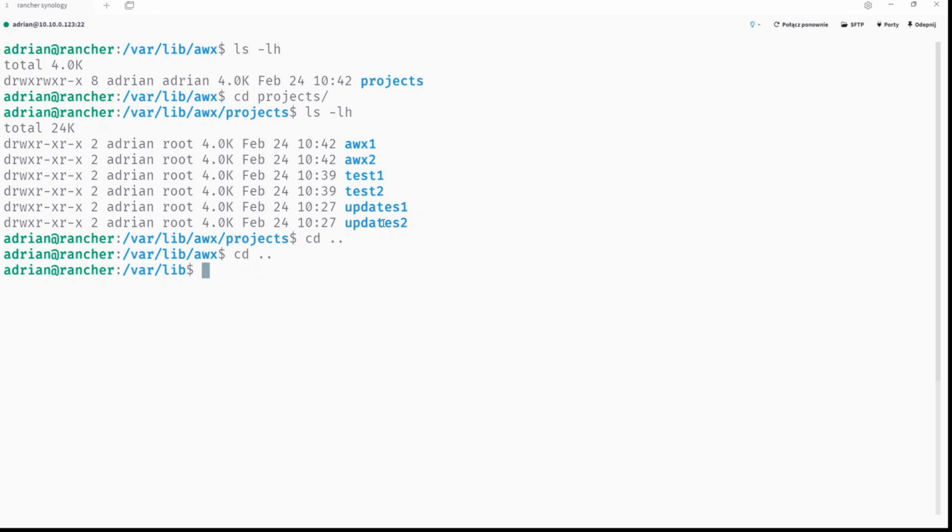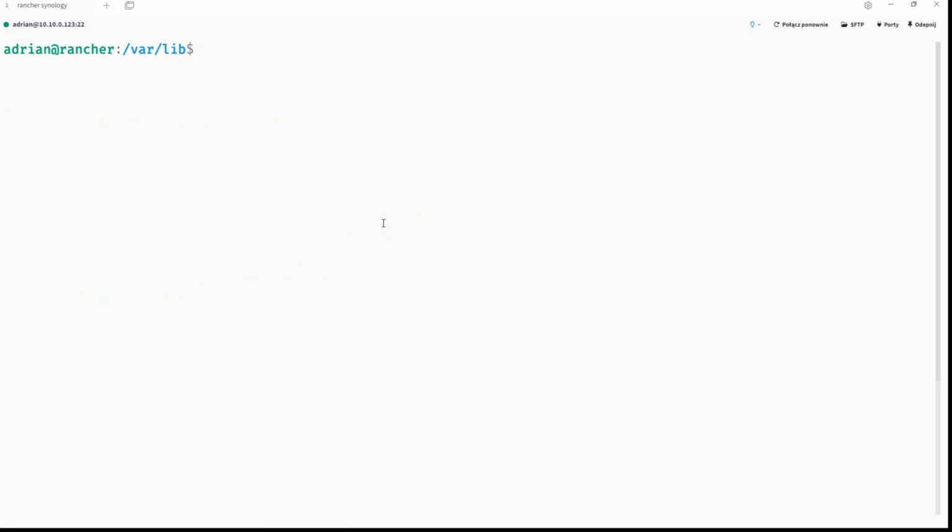So yeah, we can go up two levels. And okay, now rm -rf, and of course with sudo, on awx. We will get rid of this, and now just sudo mkdir awx and cd awx and list the content, and now it is 0.